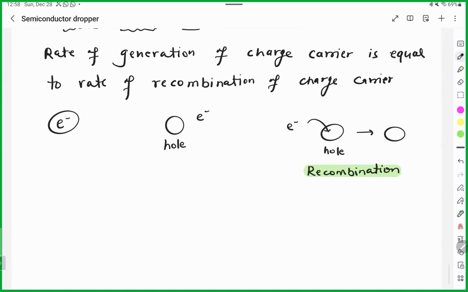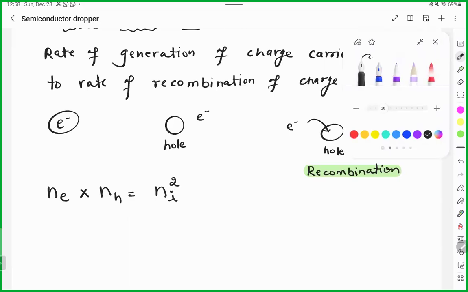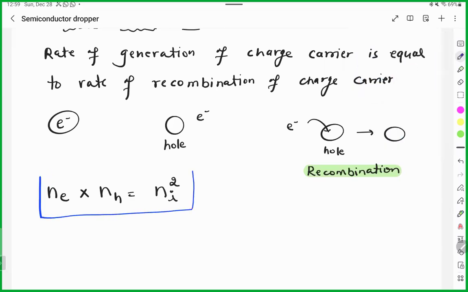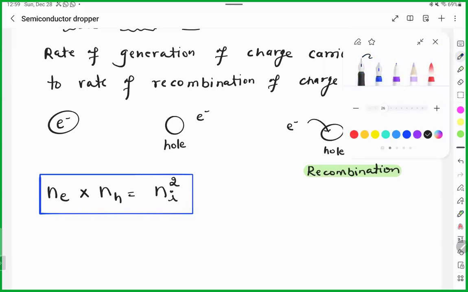So that's why you will see the total number of electrons multiplied by the total number of holes will be equal to the intrinsic carrier concentration squared, because ultimately the total number of atoms remains the same. That's why it is neutral overall. Even if you add n type or p type, it is neutral, because ultimately the number of electrons will be equal to the number of holes. And when we say Ni, Ne means the number of electrons, and Nh the number of holes. What is Ni? Total number of atoms overall.